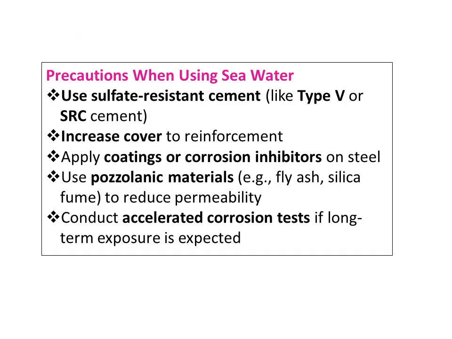When construction must be carried out in coastal or marine environments, there are certain precautions we have to follow if we are using seawater. We must use sulfate resistant cement, provide greater concrete cover to reinforcement, apply protective coatings or corrosion inhibitors on steel, and incorporate pozzolanic materials such as fly ash or silica fume to reduce the permeability of concrete. In critical structures, accelerated corrosion tests must also be conducted to evaluate the long-term durability.